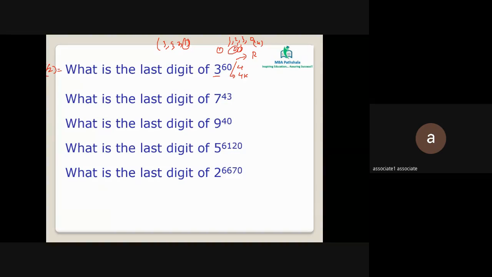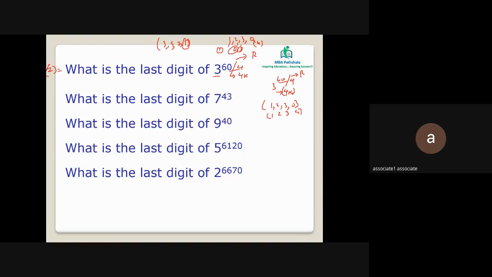So what I'm saying here is, let's say the value was 3 raised to 60. The first step is to check the power cycle of 3. It's of 4k. You have to divide the exponent by the given power cycle. So 60 you divide by 4 and find the remainder. On division by 4, any value which can come up will be either 1, 2, 3 or 0. These are the possible remainders for all the cases. So अगर remainder 1 आया तो check the first element, 2 आया तो second, 3 आया तो third and 0 आया तो fourth element.